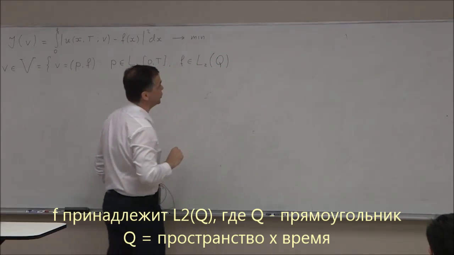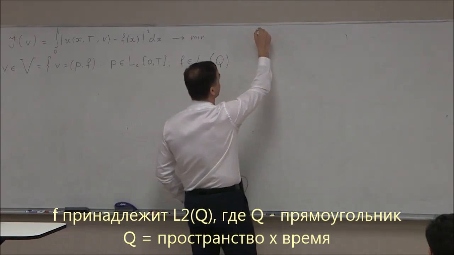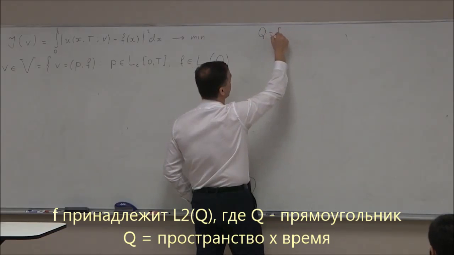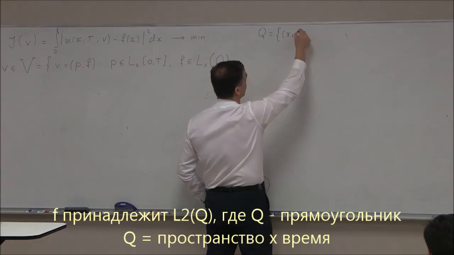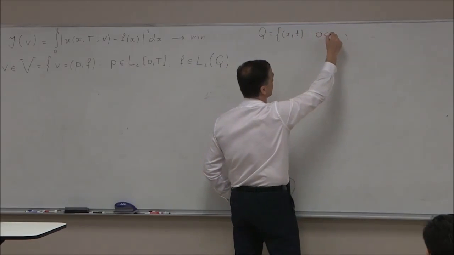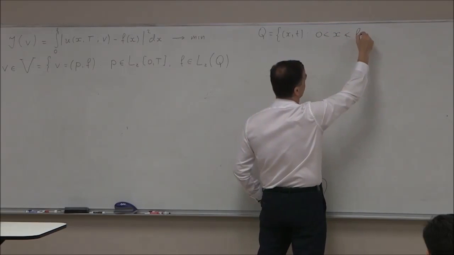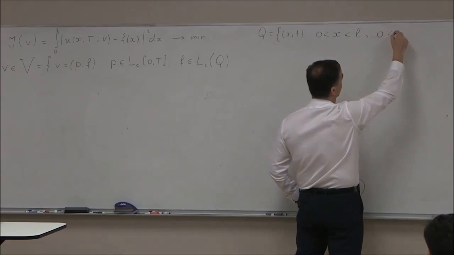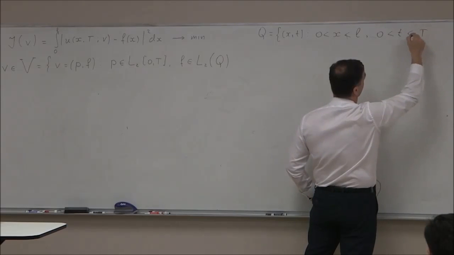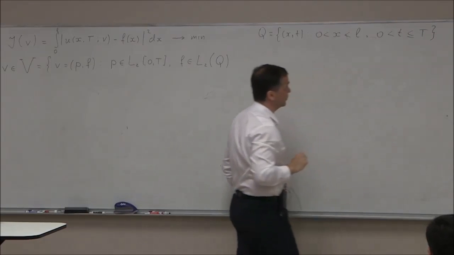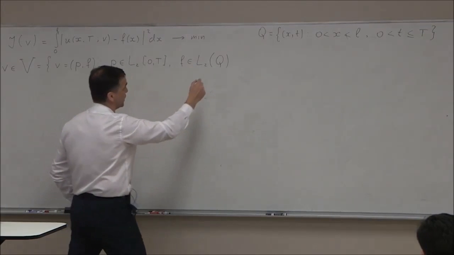Now Q is a rectangle. Let me write down what Q is. Q will be the rectangle of (x, t), where x changes from 0 to some L, and t changes from 0 to the final moment capital T. There are some other conditions in the set.